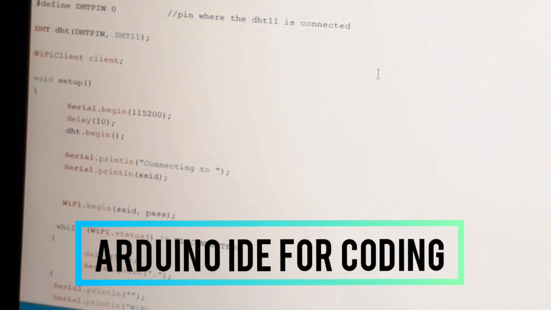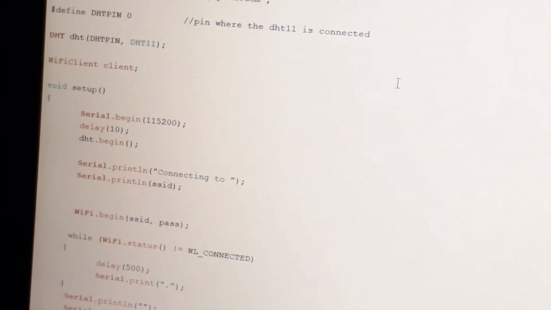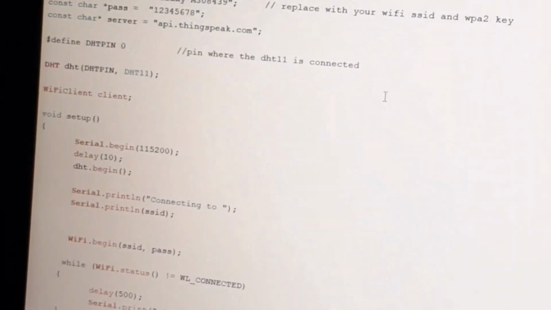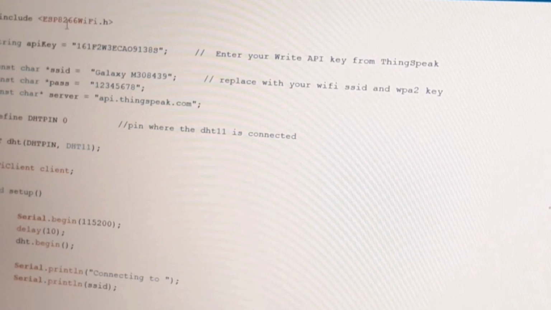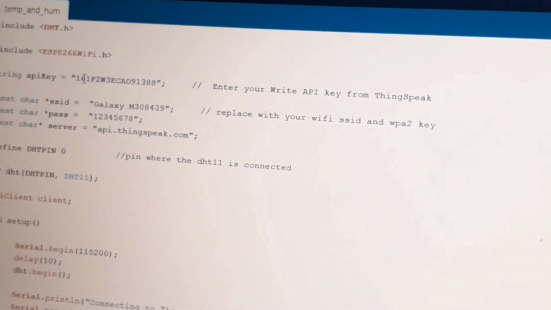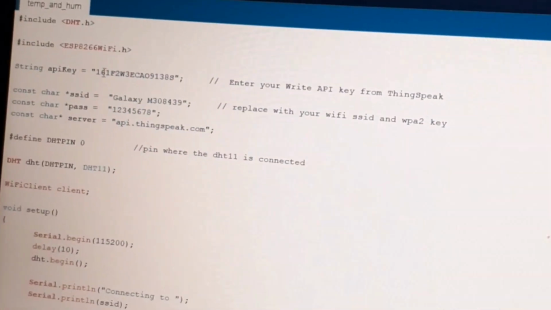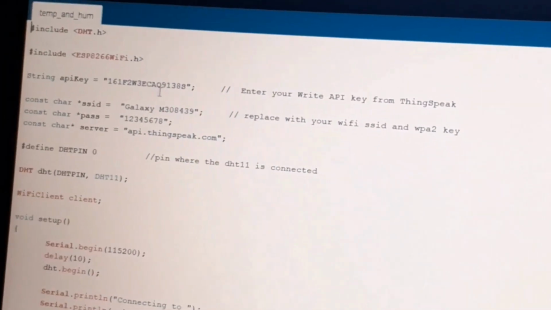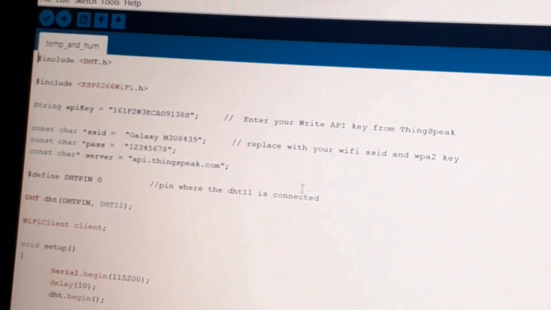Coming to the coding part of temperature and humidity monitoring, I'm going to explain the code in short. This DHT.h, I installed the library of DHT in this Arduino IDE. String API key, in a similar fashion as we used in pollution monitoring. Here also I am going to use an API key, and this API key is of another channel.